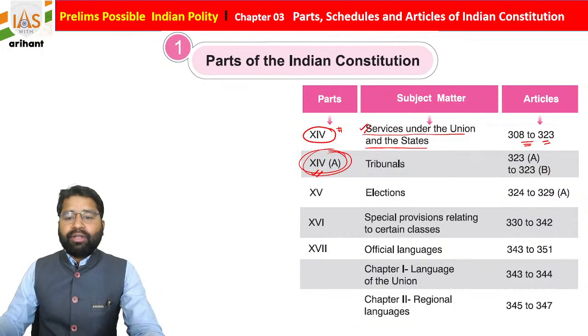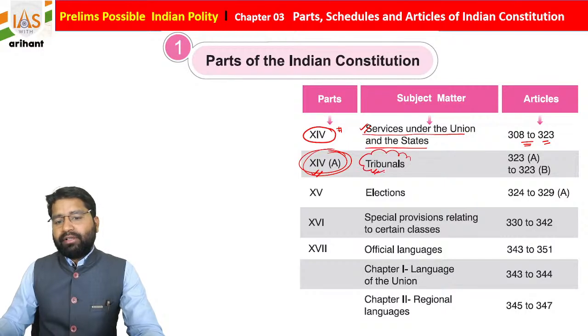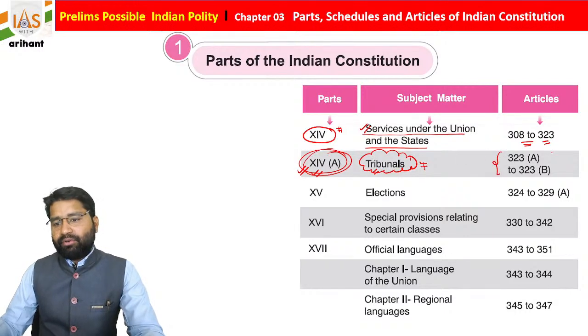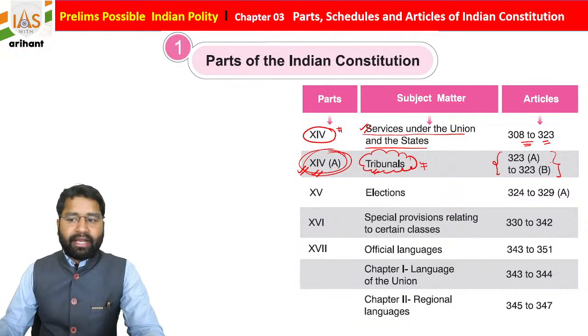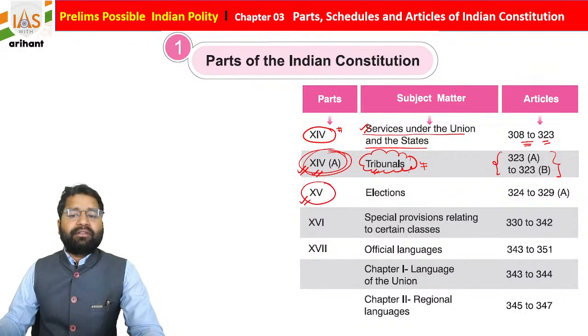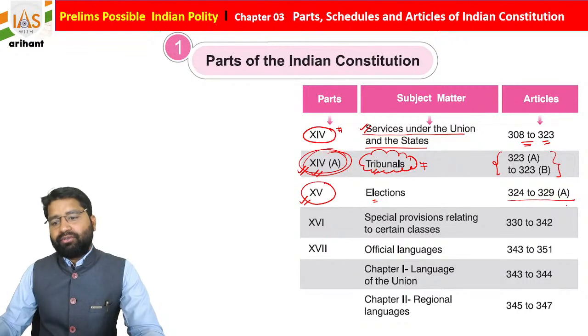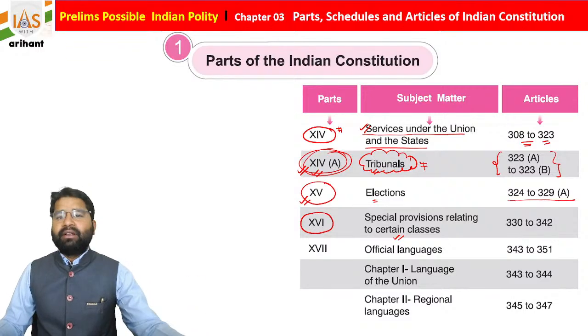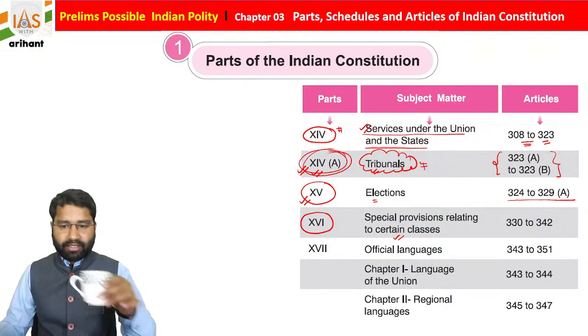And see, students, Part 14A discusses the tribunals. Okay, and it was also added later, so you can see this is a separate subpart, and it contains two articles, 323A and 323B. See, Part 15 of the Indian Constitution mentions the Election Commission, so it contains Articles 324 to 329A. Part 16, if you see, contains special provisions relating to certain classes, like Scheduled Caste, Scheduled Tribe, OBC and other classes.